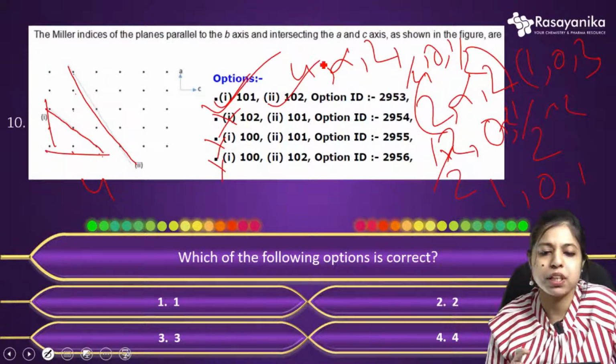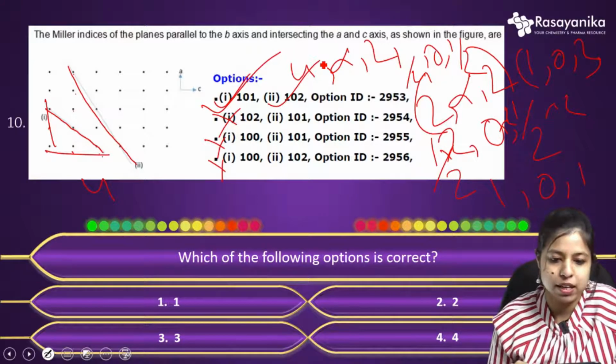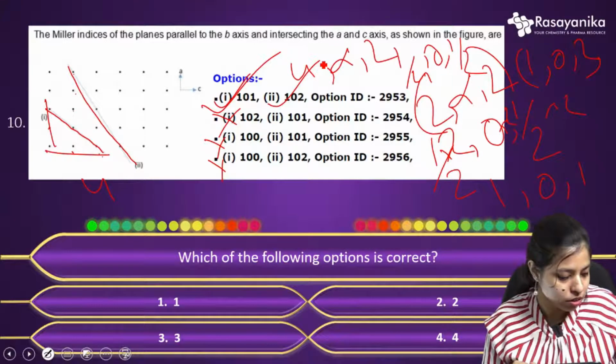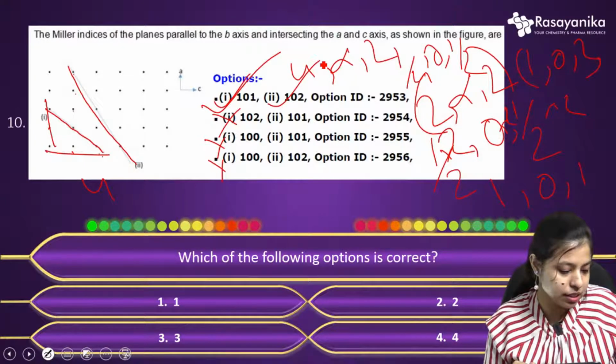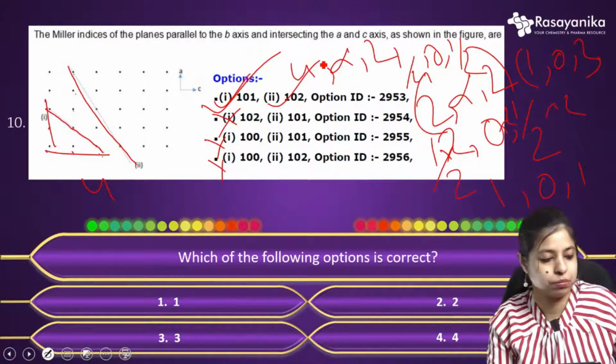So it was a pretty simple question on solid state, very conceptual, a very good question actually. If you got my point, if you understood this, you can type yes or no there.